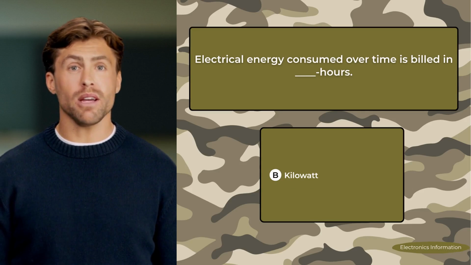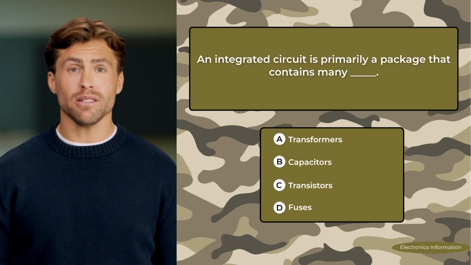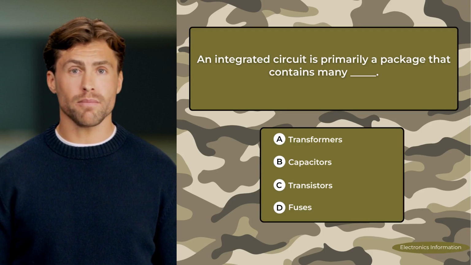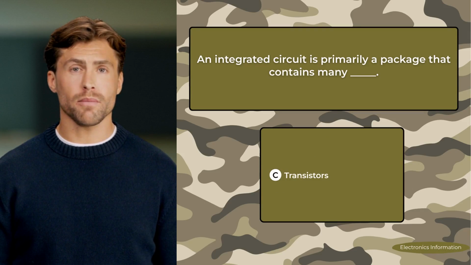Correct answer, kilowatt. An integrated circuit is primarily a package that contains many blank. A. Transformers. B. Capacitors. C. Transistors. D. Fuses. Correct answer, transistors.